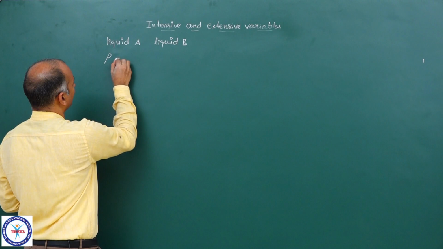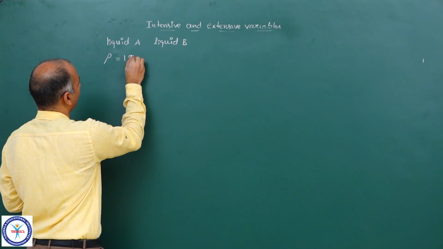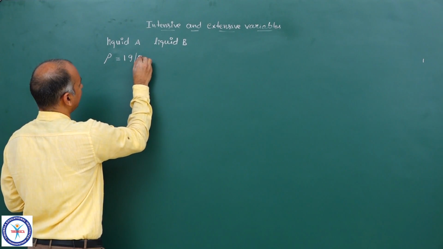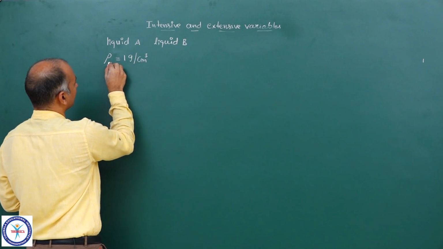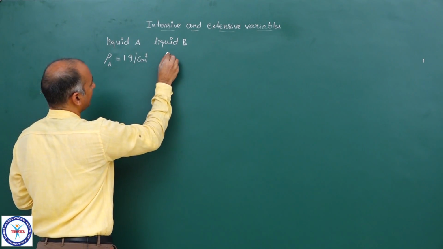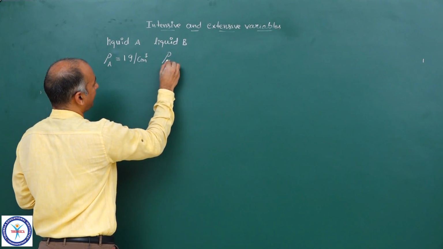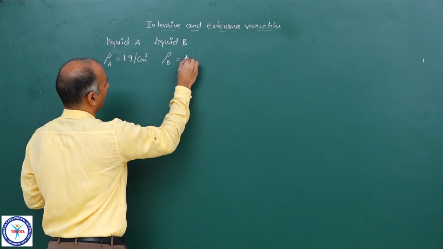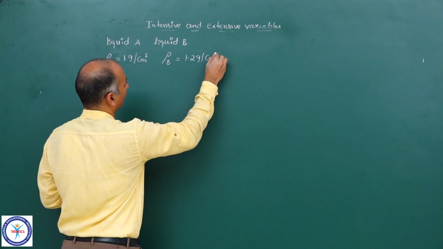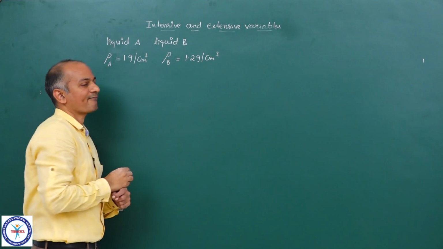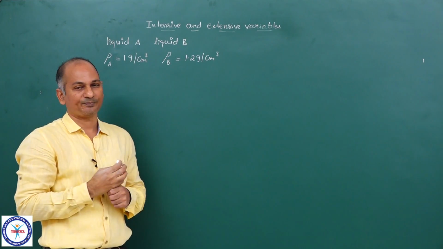That is equal to 1 gram per centimeter cube. Now density of liquid B, rho B, is equal to 1.2 gram per centimeter cube.